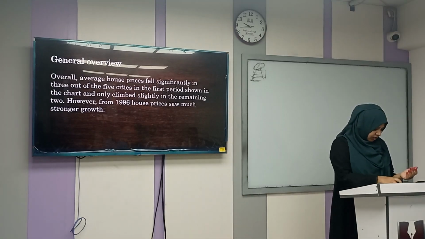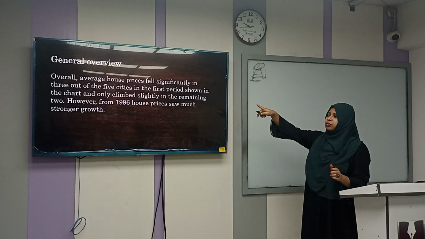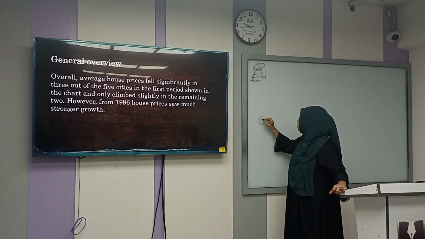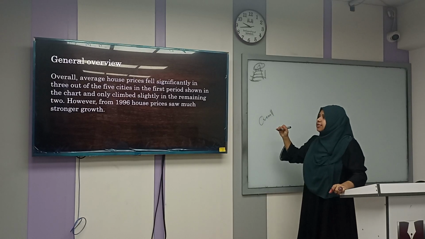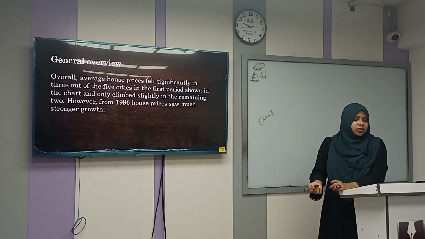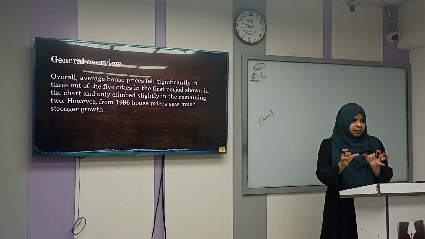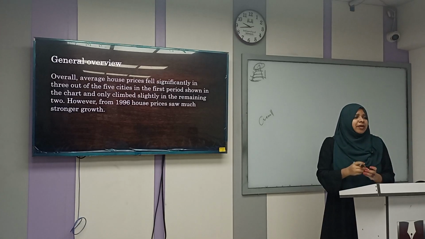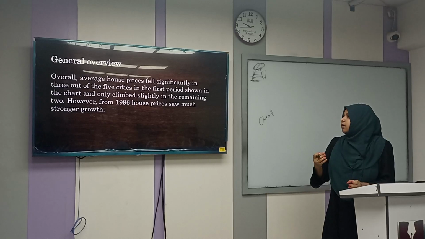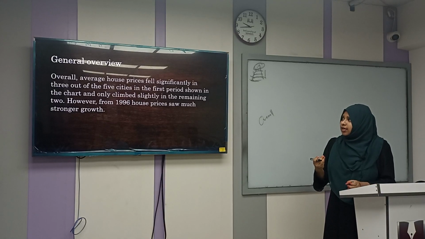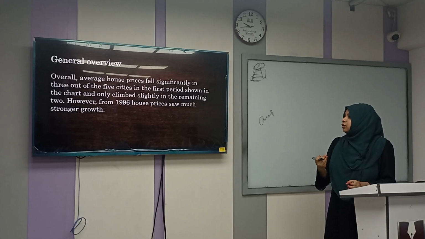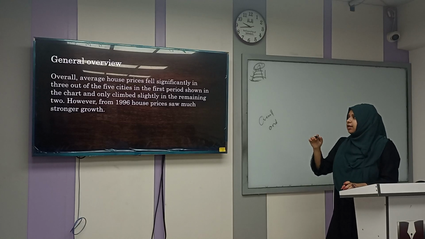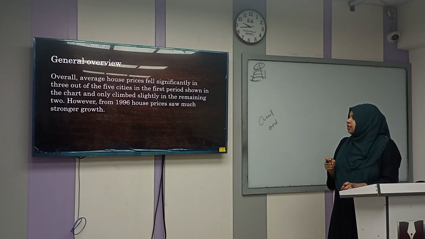So what was the first linker we found? Overall, or you can say generally speaking. This will give you a vibe that you are summing up, or giving the gist of the whole thing. Okay: fell significantly in 3 out of 5 cities in the first period shown in the chart, and 'and' here again is a connector or linker, only slightly in the remaining 2.